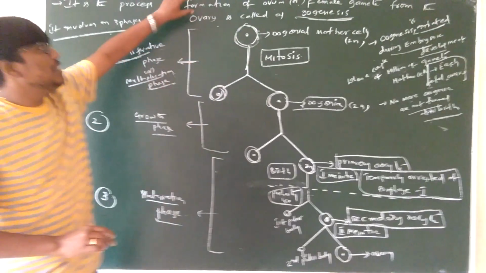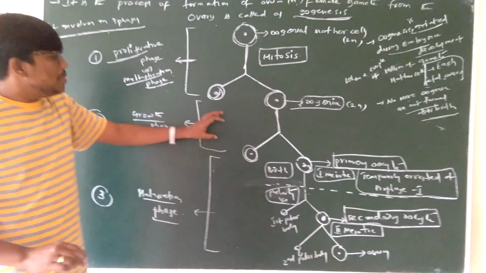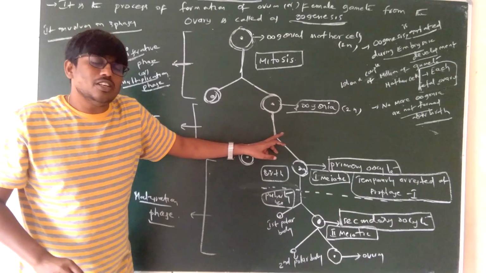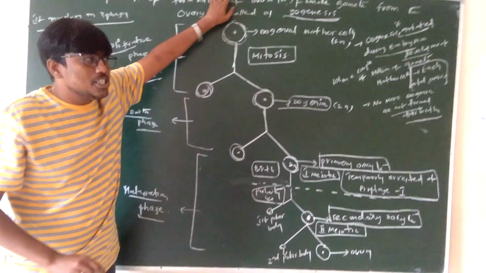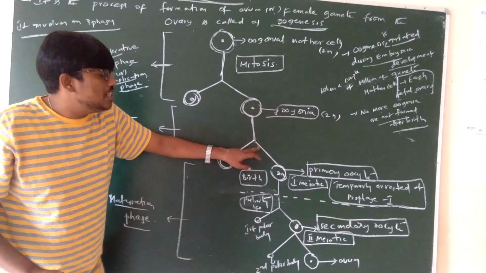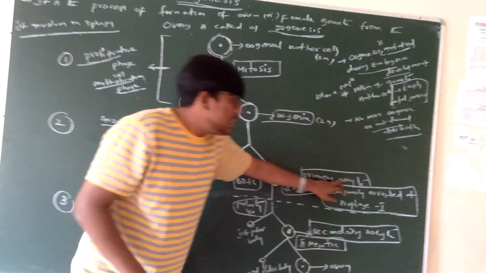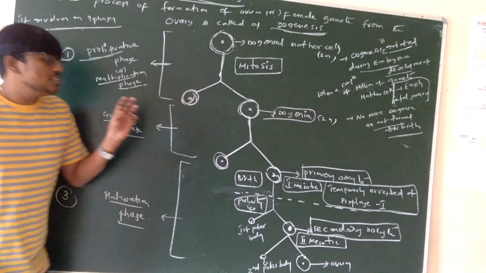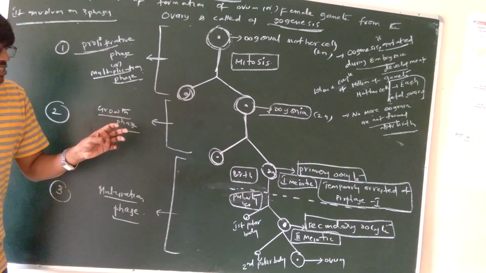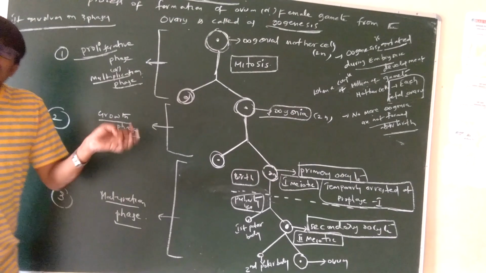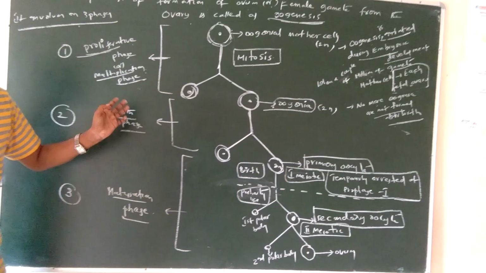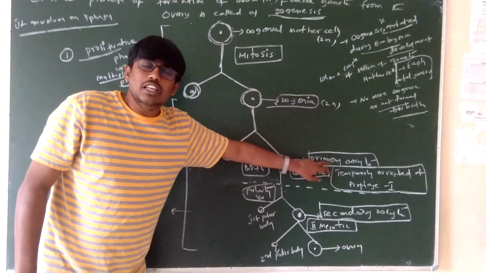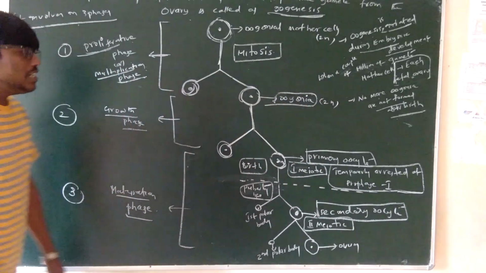What is the difference between spermatogenesis and oogenesis? In spermatogenesis, in the growth phase, some of the spermatogonial cells accumulate food material. But in the oogenesis process, only one oogonial cell accumulates food material and forms a primary oocyte.